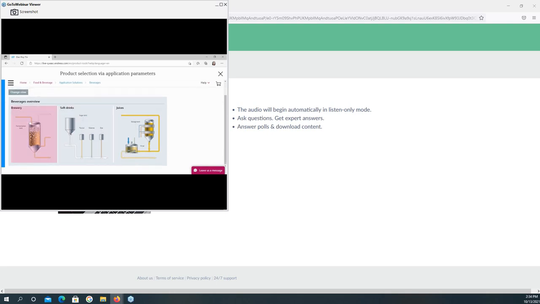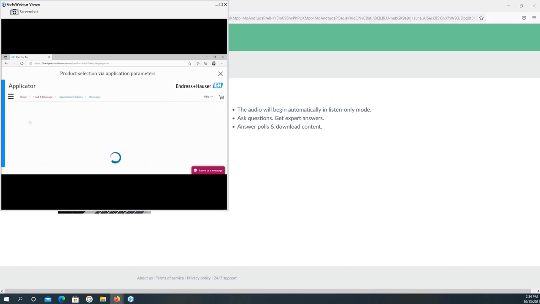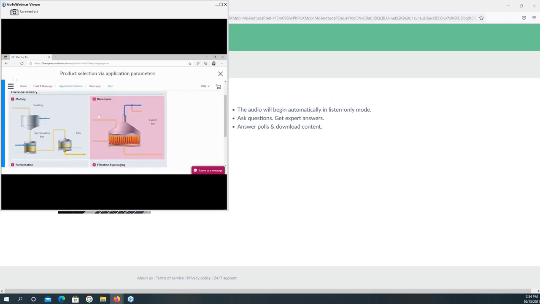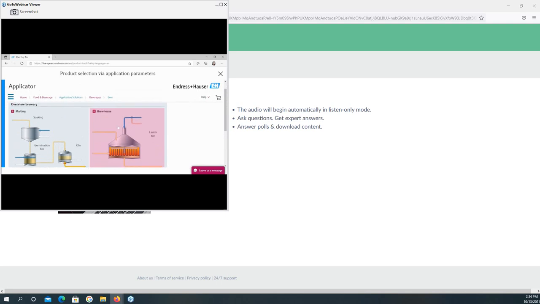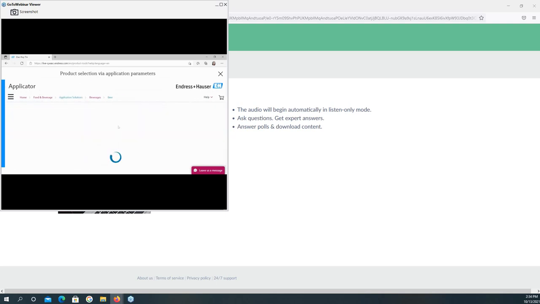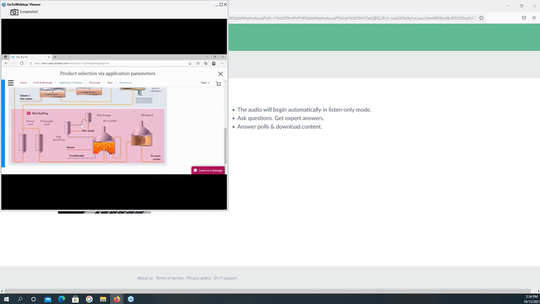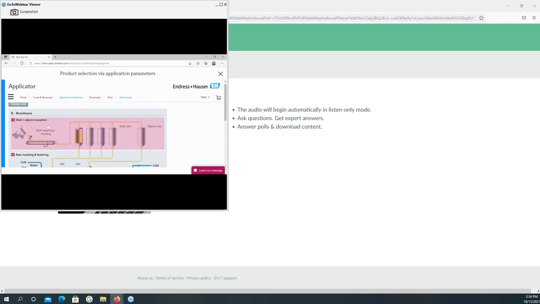And for example, I choose the brewery. Okay, the brewery production. And for example, I would like to find the device in the brew house. I click on the brew house, and then here are the sub-processes in the main process brew house.